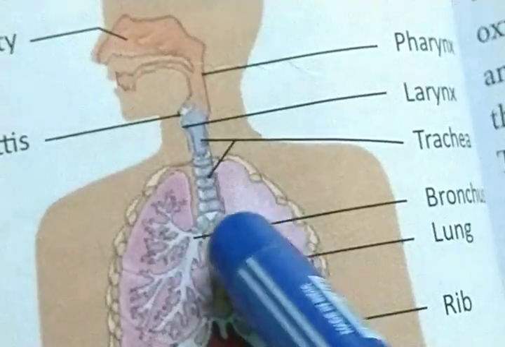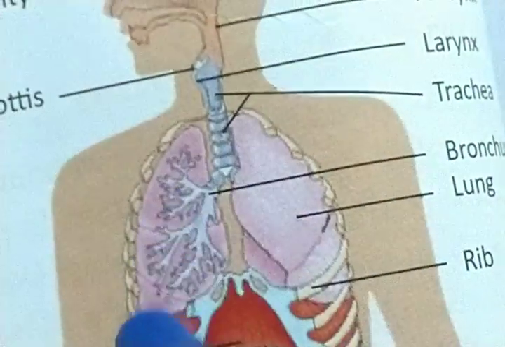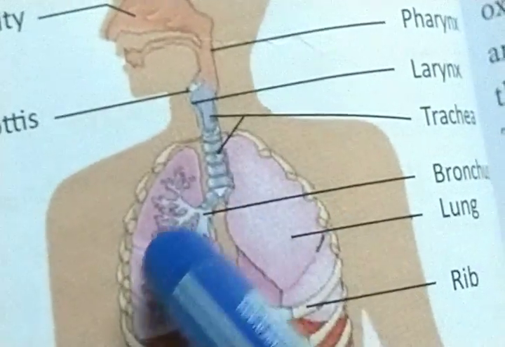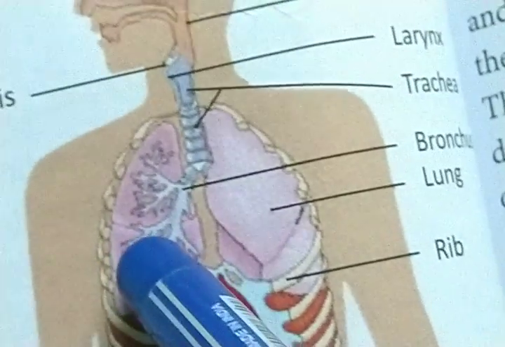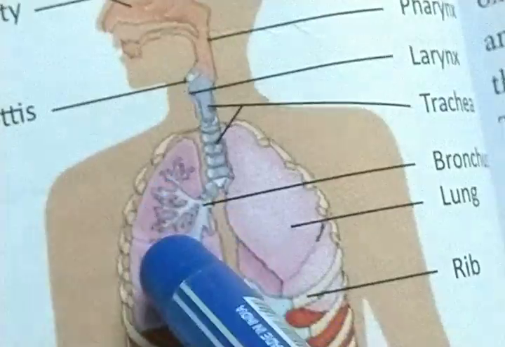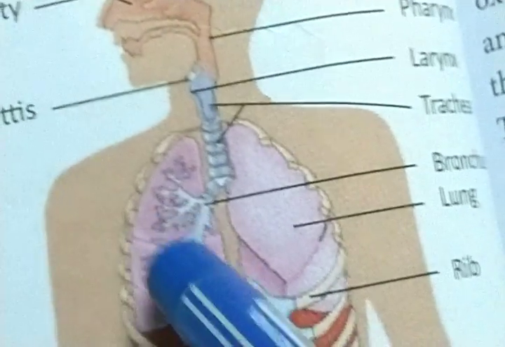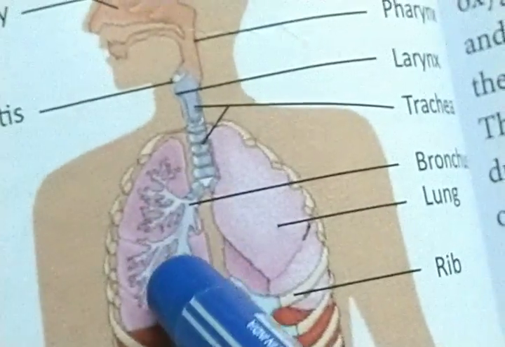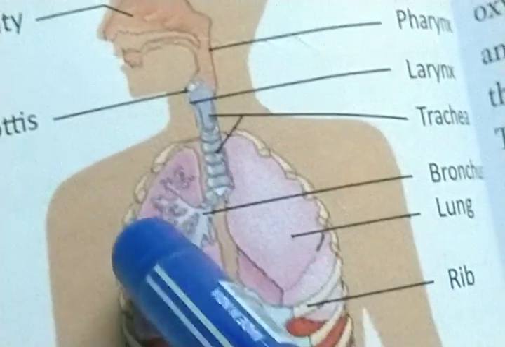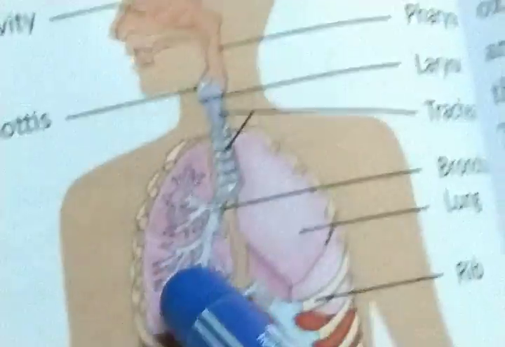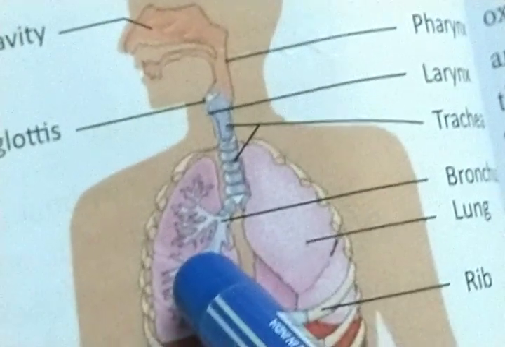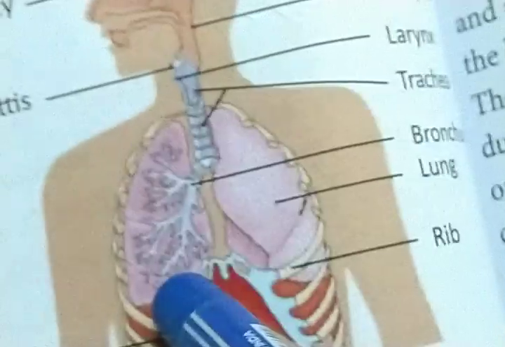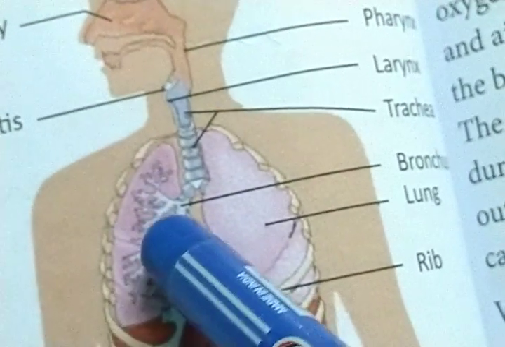It divides into bronchi, and each bronchus enters into the lungs, the right lung and left lung. Again, the bronchi divide into sub-branches known as bronchioles, and again the bronchioles divide into thin sac-like structures. This sac-like structure actually holds the air which we take in. These are known as alveoli. They are thin-walled and also surrounded by blood capillaries. With the help of blood capillaries, the alveoli are connected with each other.